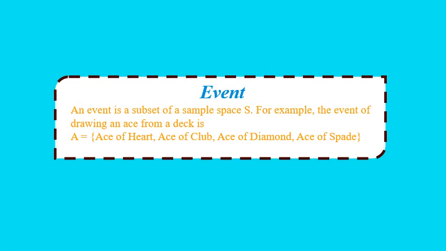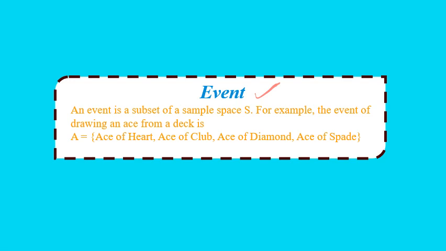First, let me explain the meaning of event. An event is a subset of the sample space S of any random experiment. We know the meaning of subsets and sets; we learned this in chapter 1 also. So, any subset of the sample space is called an event.